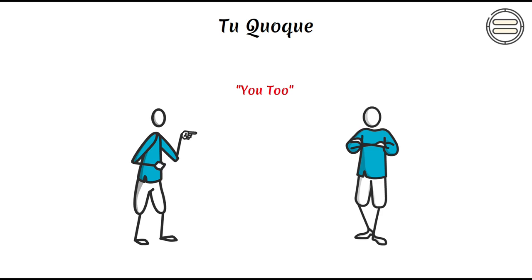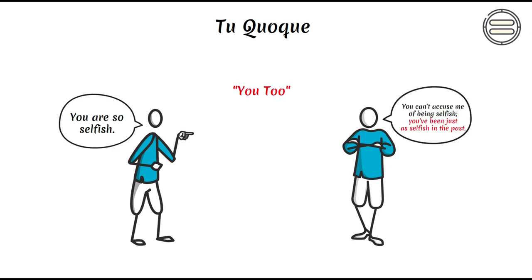Tu quoque, also known as the "you too" fallacy. It occurs when a person turns a criticism back on the accuser, answering criticism with criticism. "You can't accuse me of being selfish. You've been just as selfish in the past."